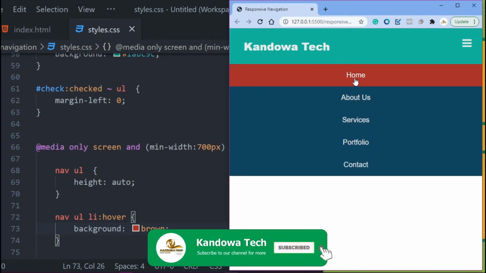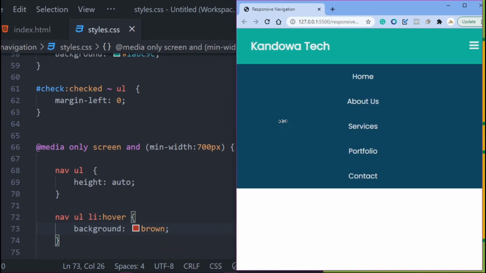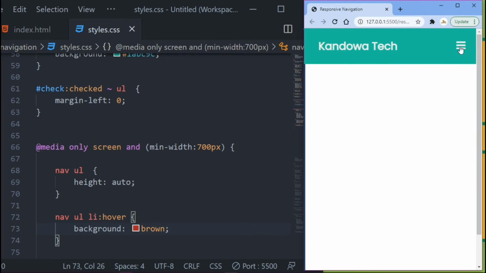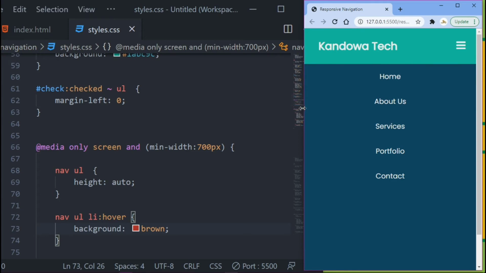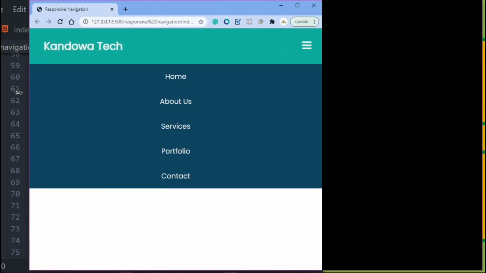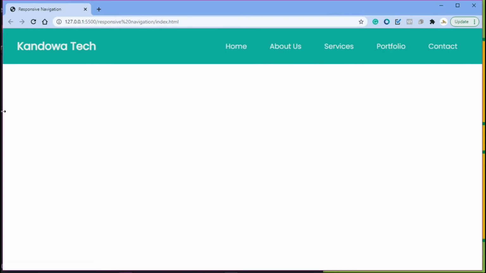When you are viewing it on the tablet, you got a brown there. But if you are viewing it on the phone, you see it's back to that. On your tablet you got it right there, and on the phone the background color is normal. And once you are viewing it on the desktop, you got it right there. See that? Perfect.